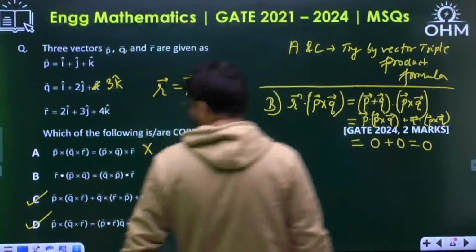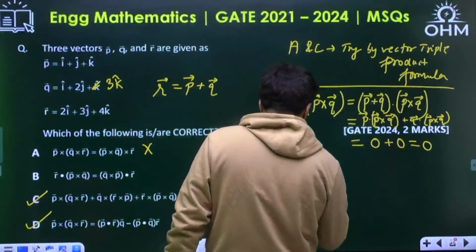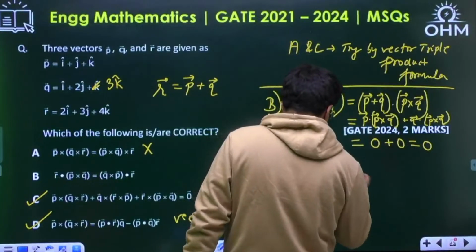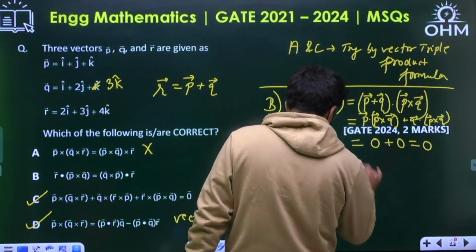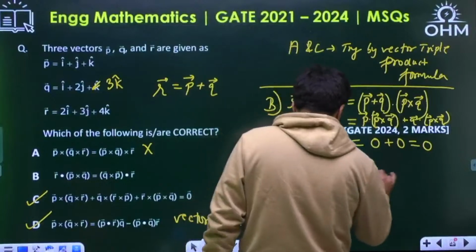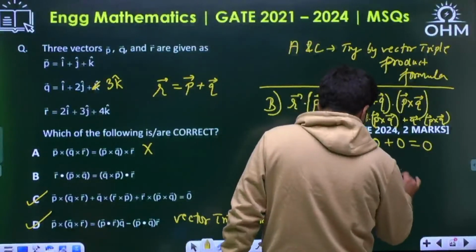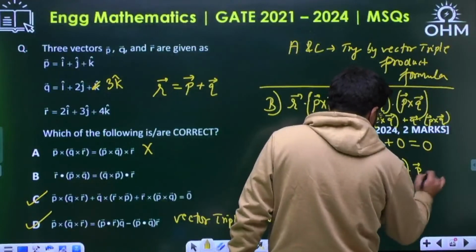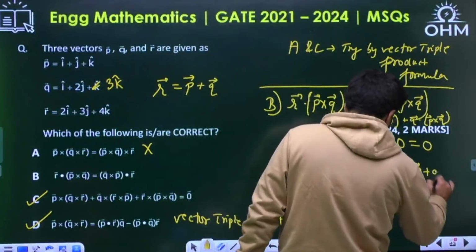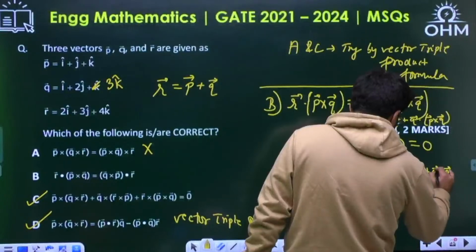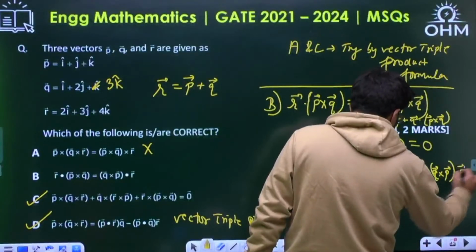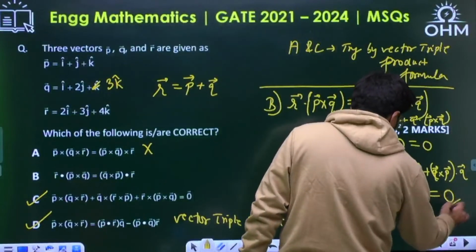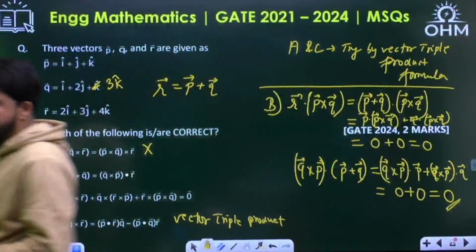Right-hand side, what is it? Q cross P dot R, and R is again P plus Q. Solve similarly. Q cross P dot P, again a scalar triple product with two vectors the same, and Q cross P dot Q. Both are 0. The answer will be 0.